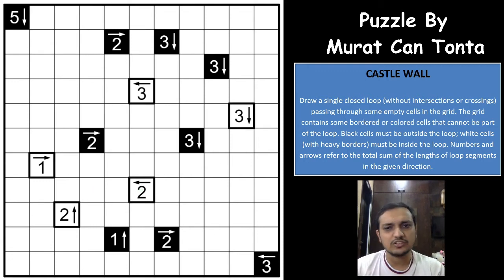And with that, we'll start solving this puzzle. There are a few tricks that are most important in a castle wall puzzle. Whenever you have two same color clues with one white cell in between,